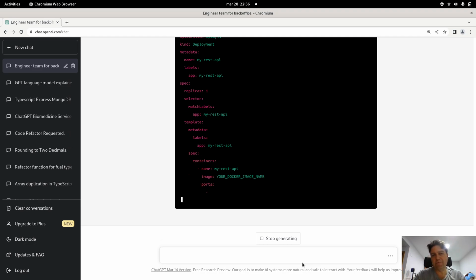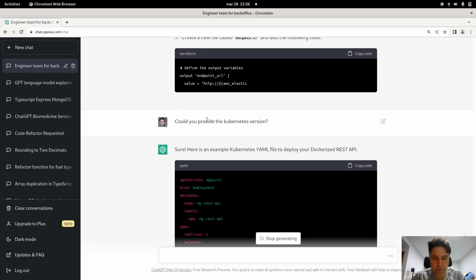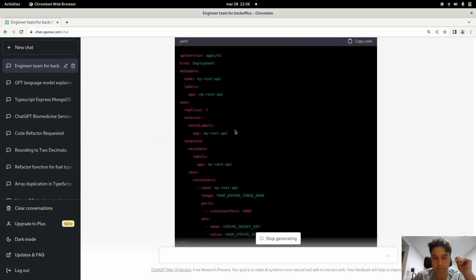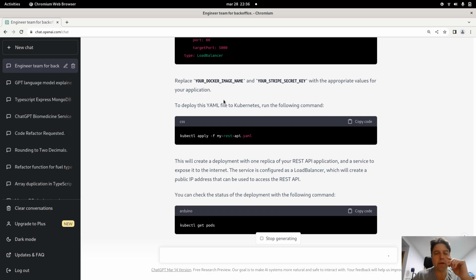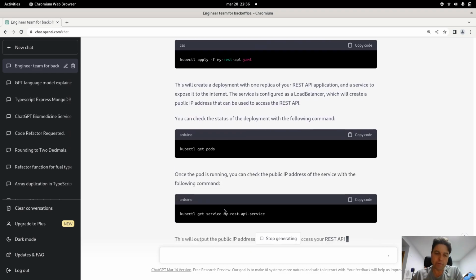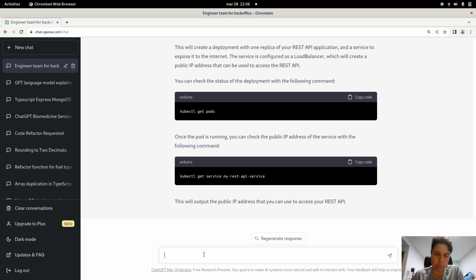So this is not really what we want, because ChatGPT has understood that we want the deployment file for Kubernetes like I have asked for it. But what I really want to have is the Terraform version for deploying it in AWS.